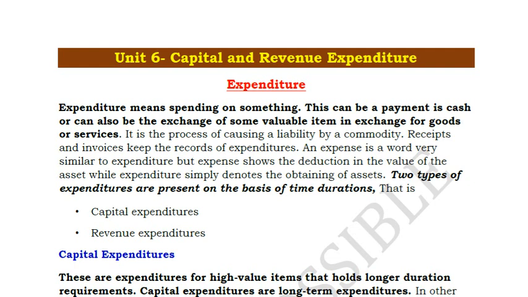So in our earlier video, we discussed trial balance and rectification of errors. How do we rectify the errors, and what is the concept that we use while rectifying one-sided errors, which is called the suspense account. And we discussed two-sided errors, and we also discussed the various types of errors that generally occur. So now in this chapter we will be discussing capital and revenue expenditure.